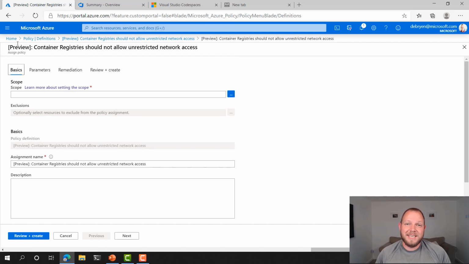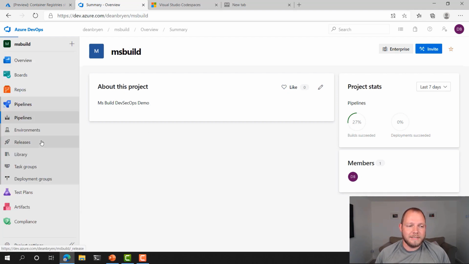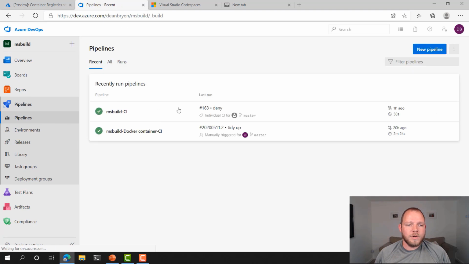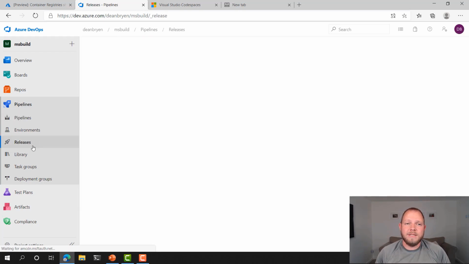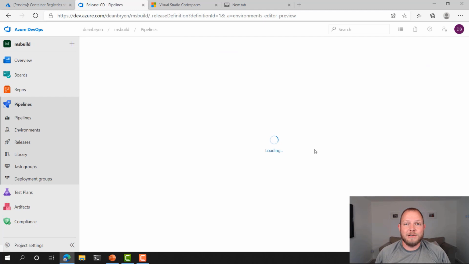Now, where this becomes really interesting is where I can use this within my DevOps pipelines. So I'm going to move away from the Azure portal now and head over to Azure DevOps. In this project, I've got some pipelines set up. I've got a pipeline for building my Docker container and putting it into Azure Container Registry. And I've got another pipeline for building my AKS infrastructure, my Azure Kubernetes Service and my ACR container, with Terraform. And then I have a release pipeline that releases that out into Azure and actually goes ahead and deploys it. If we go and have a look at this particular release,